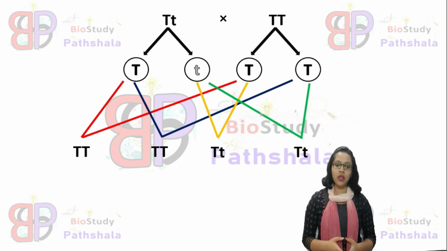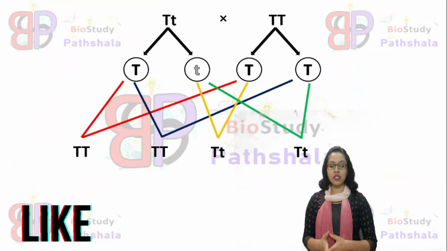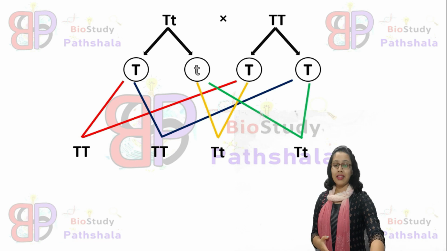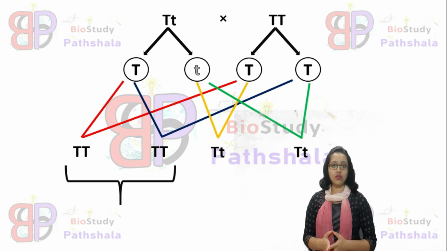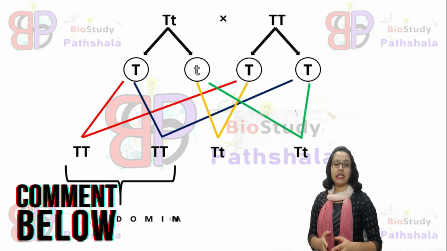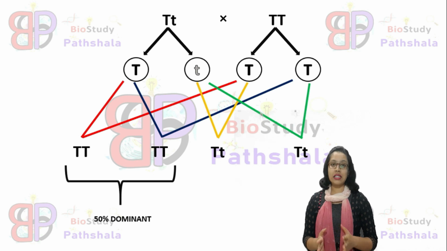You can see here, two are capital T capital T and two are capital T small t. Capital T capital T individuals are two among four individuals. That means half of the individuals show capital T capital T, which is the completely dominant genotype. And the next two are capital T small t.